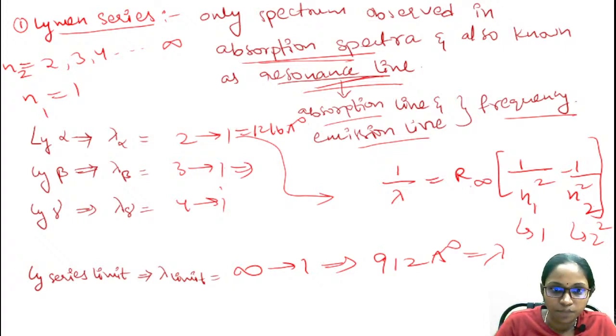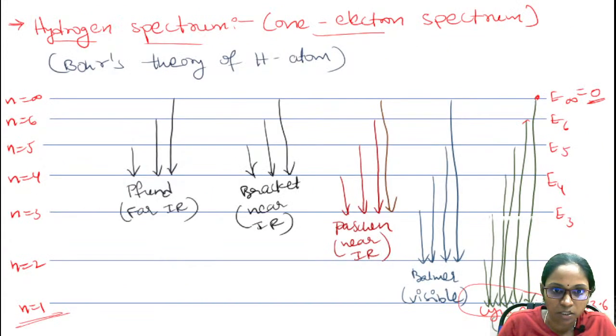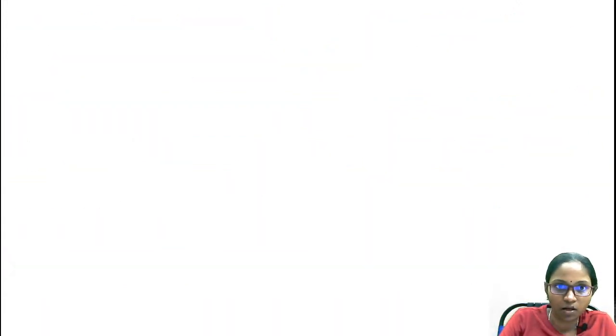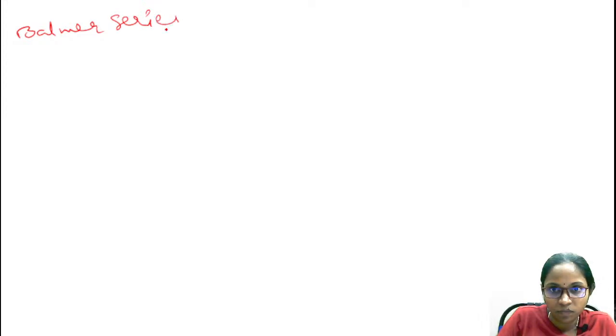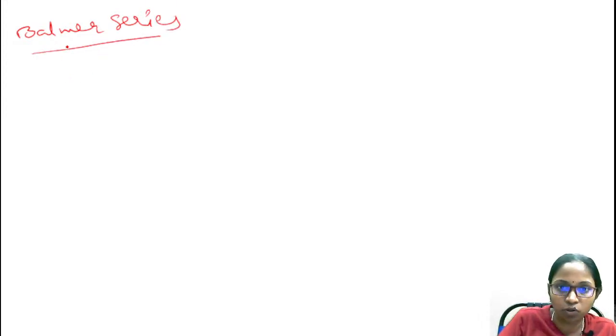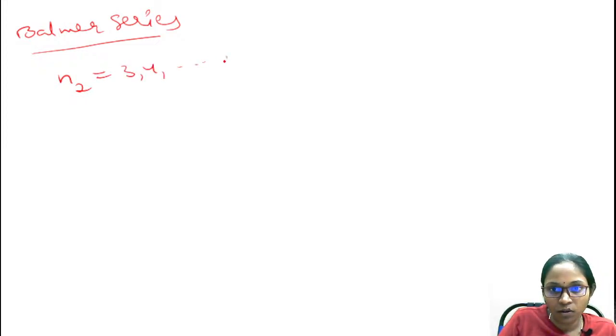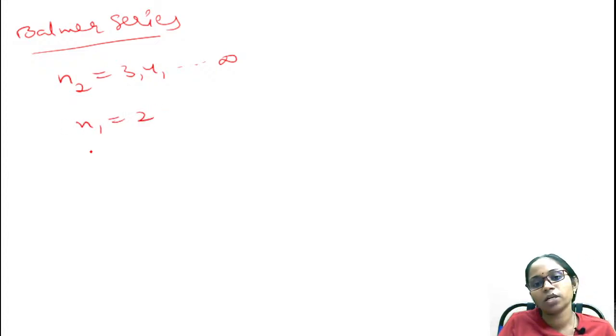And coming to the next spectral series, this is for Lyman series. Next for spectral series for Balmer. For Balmer series, this Balmer series is only possible whenever the electron transmission takes place from 3, 4 and so on infinity orbital to the orbital 2, second orbit ki